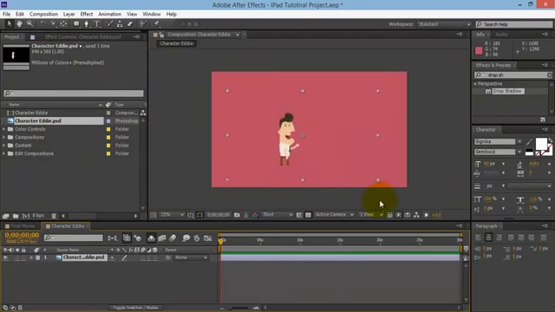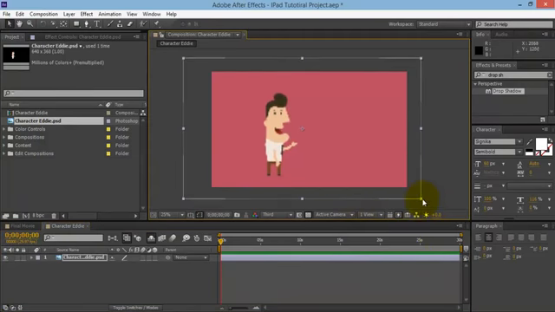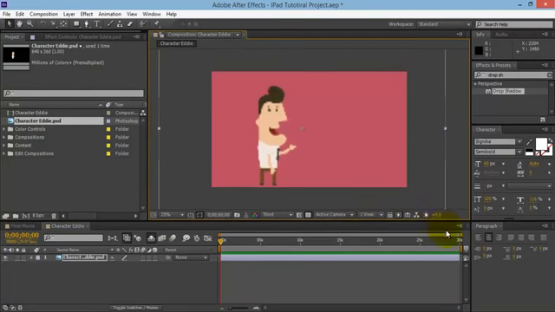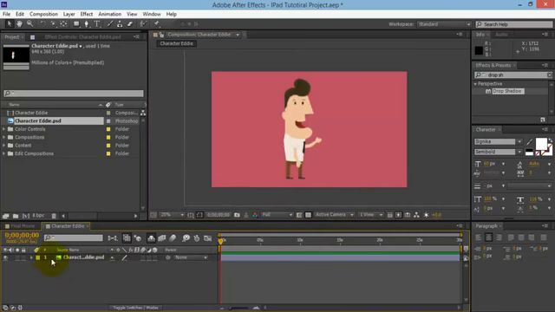Now click on it and make it bigger, the bigger the better, I guess, because we can always resize it later. I'm going to make it quite big so we can see him quite well, and I'll bring it up to full resolution as well. Okay, cool. What we need to do is first of all create the head, the eyes, all this kind of thing, and then we're going to go ahead and create the body. So in this video we're going to create the head.